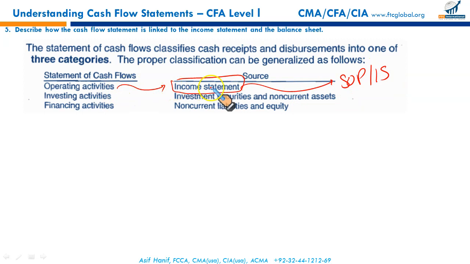It means operating activities cash flows primarily come from income statement. Cash received from customers, revenue. Expenses paid, rent, insurance, property taxes, advertisement, salaries, all these are income statement items. There are certain adjustments as well from the balance sheet, but the primary source of operating activities is income statement.